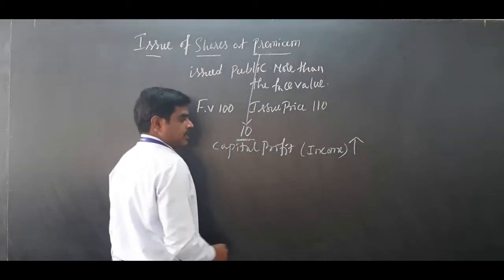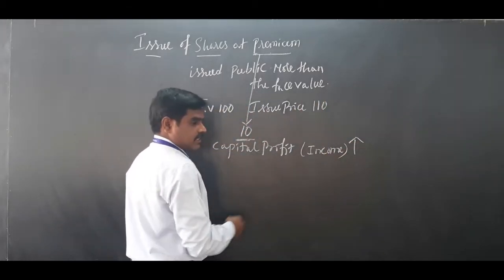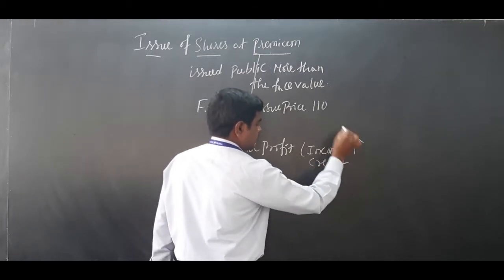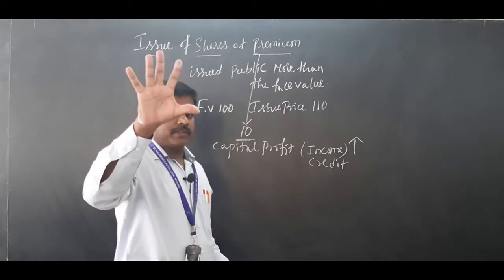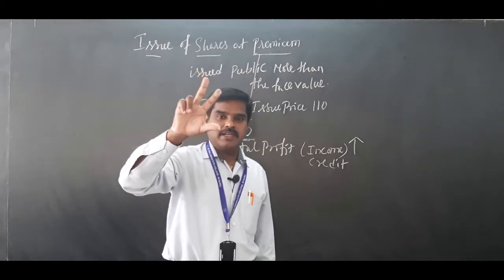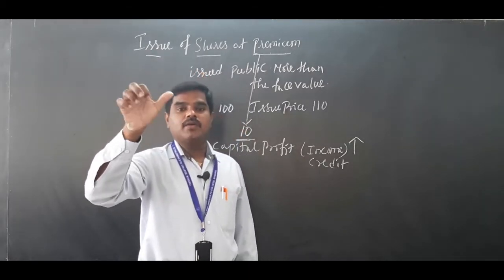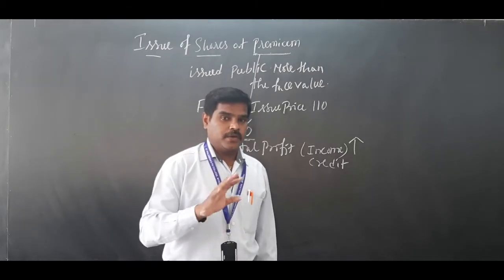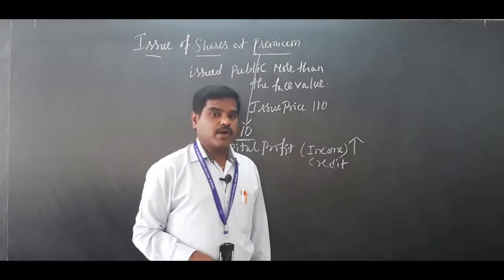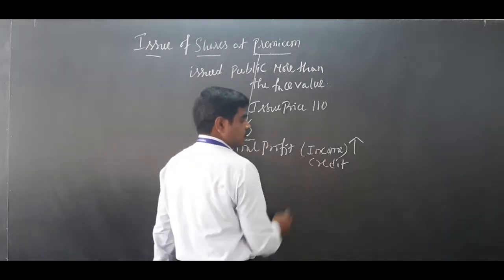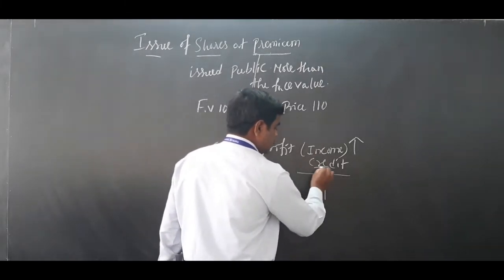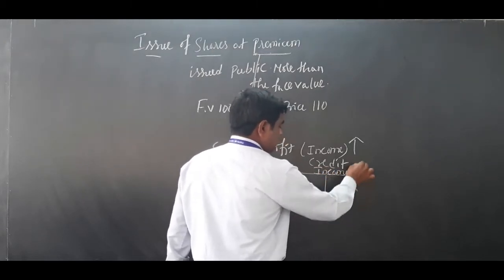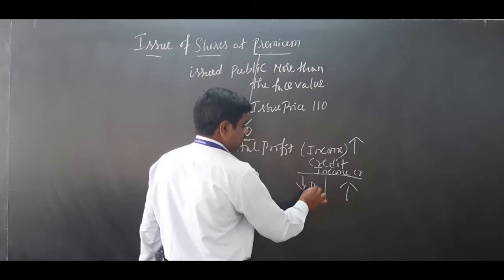In First PUC you studied that when income increases, it should be credited. There are five types of accounts: asset account, liability account, capital account, income account, and expenses account, with their debit rule and credit rule. Hope you have not forgotten that. What is the income account rule? If income increases, credited; if income decreases, debited.